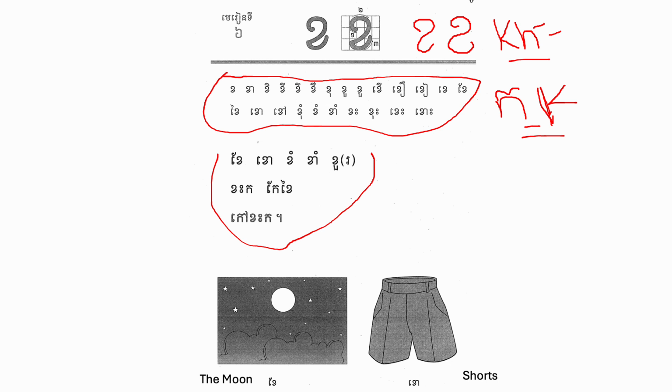We will learn two words today. Khải, we write this word like this. Khải, which means the moon. And Khảo, which means short.